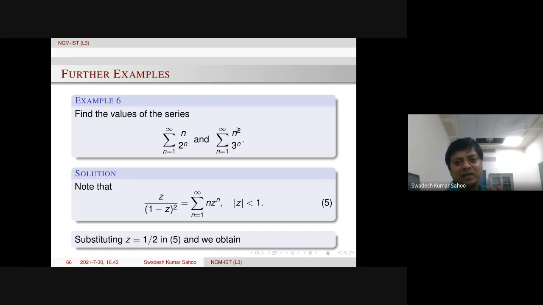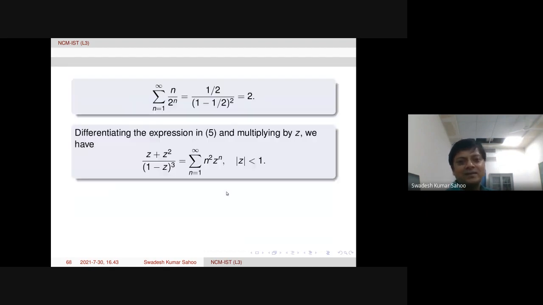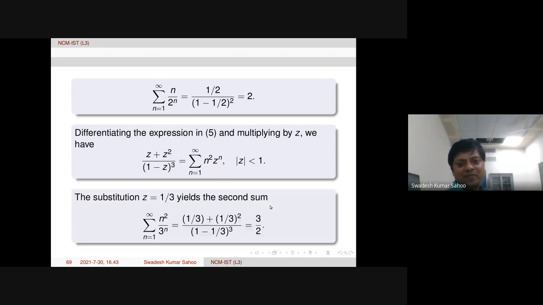But since I have asked for 1 over 3 power n, therefore we put z equal to 1 over 3 after taking the derivative and multiplying with z. That is the idea. Then the left hand side simplification gives you this term, and the right hand side gives summation n square z power n. Then we put z equal to 1 by 3, and we will get the value. So this value comes to 3 by 2. Something like this, a question might be asked somewhere.